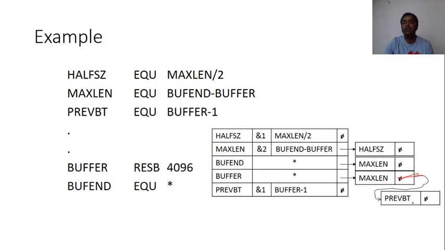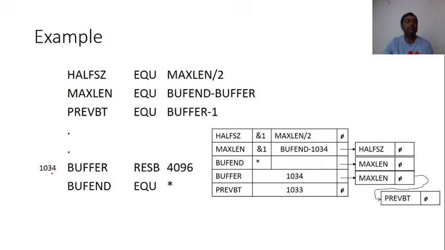We have to use the value of buffer in previous BT also. We are just maintaining the list here. First, we are using buffer in maxlen. Then I am using the buffer in previous BT also. We have to maintain the list here. I have just written here, this one, there is a list in which we have to enter previous BT. That means I require the buffer value in maxlen and previous BT.